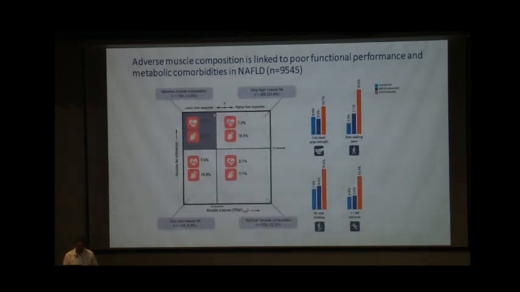And they found that adverse muscle composition, either in the form of high muscle fat or decrease in the muscle mass, was nearly 3 to 4 times more associated with both CAD as well as the development of diabetes. And also in the NAFLD subset, patients with adverse muscle composition had low grip strength, slow walking, and frequent falls.